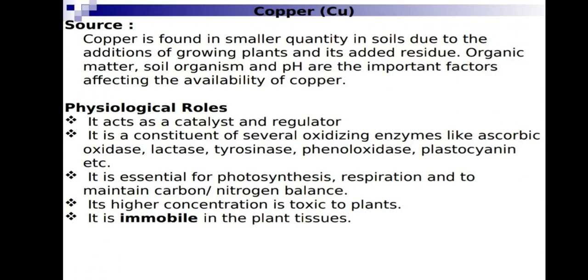Physiological roles. It acts as a catalyst and regulator. It is the constituent of several oxidizing enzymes like ascorbic oxidase, laccase, tyrosinase, phenol oxidase, plastocyanin, etc. Essential for photosynthesis, respiration, and to maintain carbon-nitrogen balance. Which micronutrient is essential to maintain carbon-nitrogen balance? Important to be noted is copper. Its higher concentration is toxic to plants. It is immobile in the plant tissue, so its deficiency occurs on younger leaves. Toxicity occurs on older leaves.